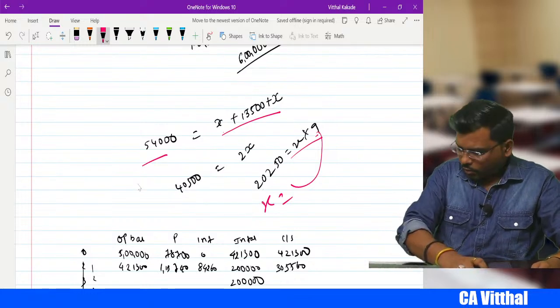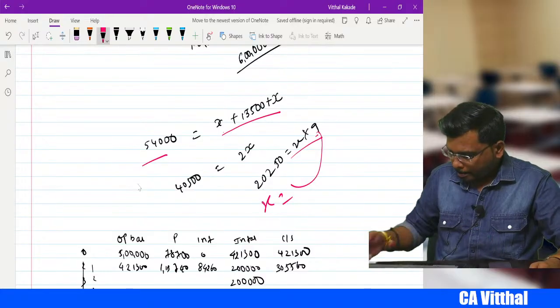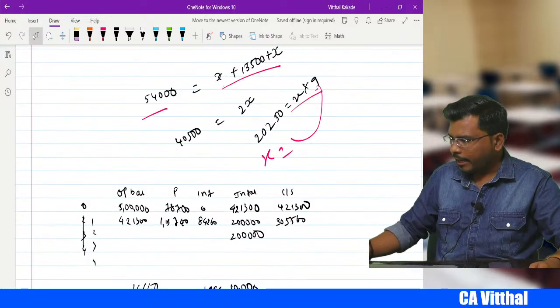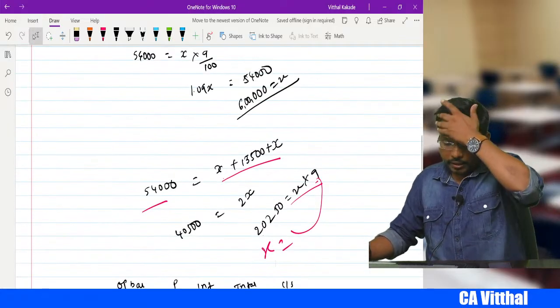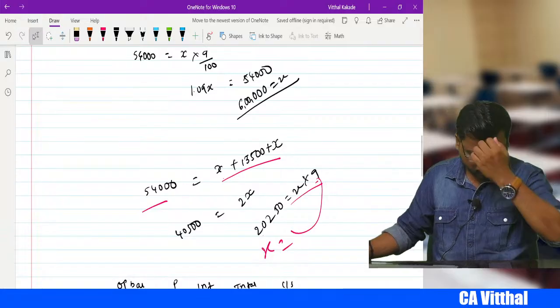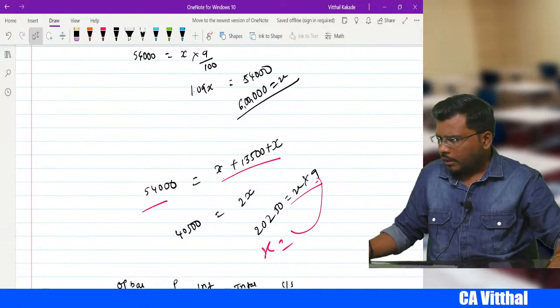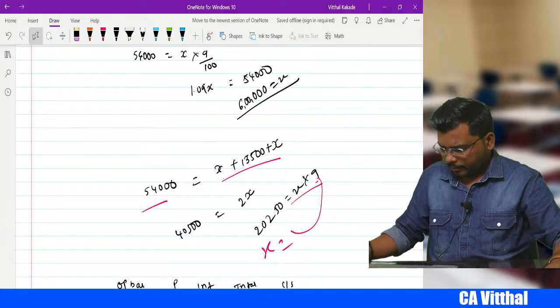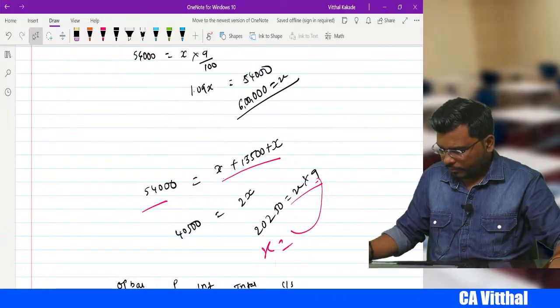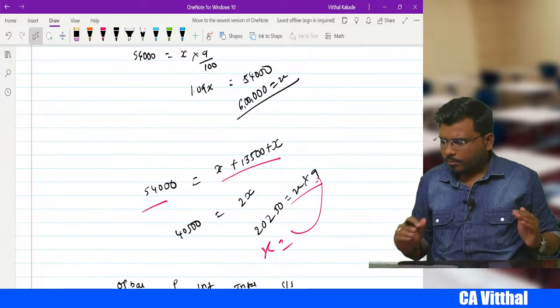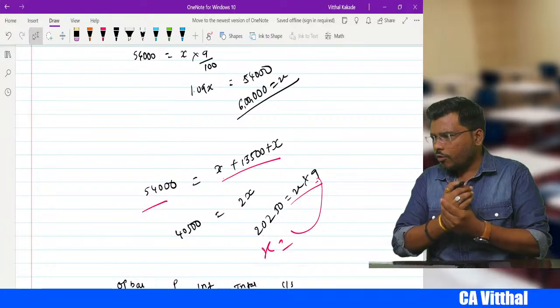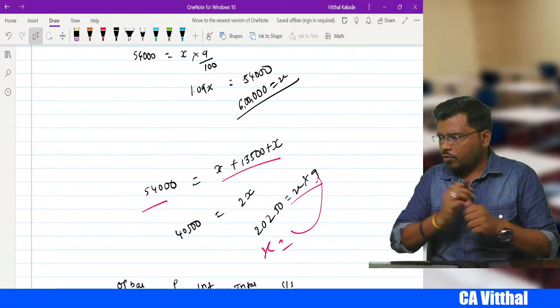Do you want to solve this sum, my dear students, or should I solve it for you? Please tell me. If you want, I can solve it for you in 1 minute.